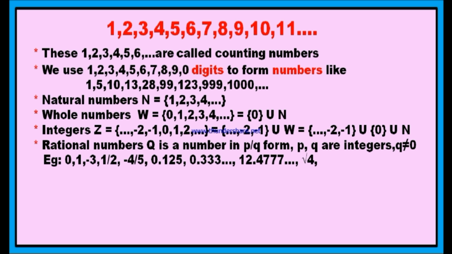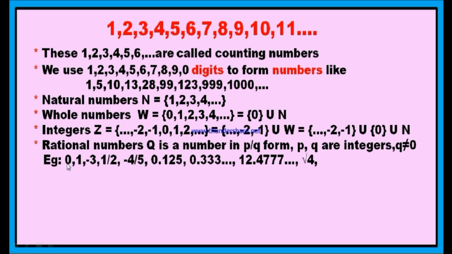Please keep in mind, every natural number, every whole number and every integer is a rational number. You might have a doubt: if you look at 0, how is 0 a rational number? Because can you write 0 in the fraction form? You may have such a doubt. Yes, 0 can be written in the fraction form. How? You can write 0 as 0 by 1, 0 by 2, 0 by 3. Therefore, it is in the form of p by q, where the numerator is an integer and of course the denominator is not 0.